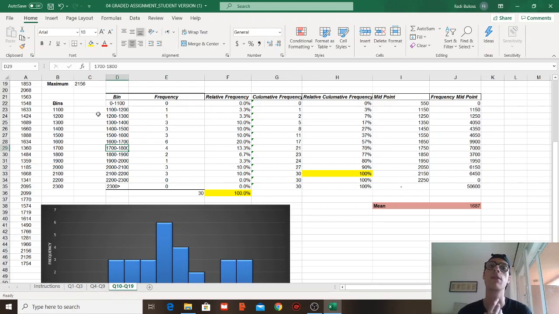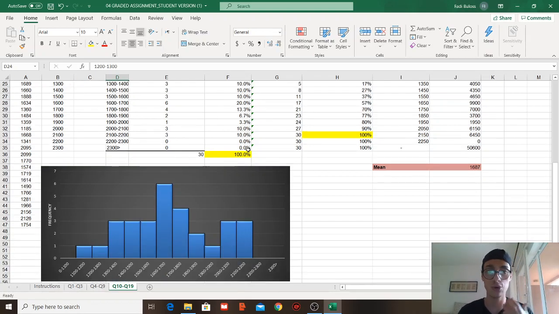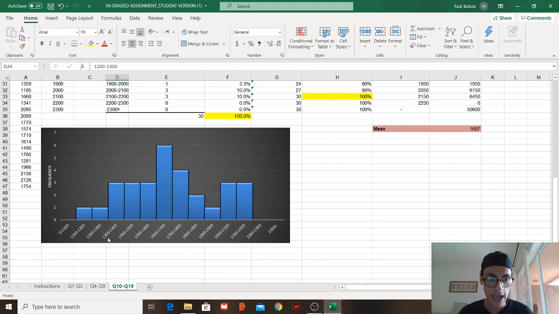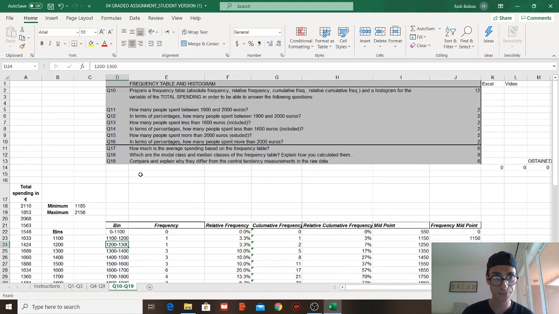We have two types of data: non-grouped or grouped. When we have non-grouped, we can obtain more information. When they are grouped, we kind of lose some information. So this kind is grouped because we don't have the actual amounts in between 1200 and 1300, but we are including all the amounts in between in one group. So that's grouped information, or grouped data. As you can see, I have changed it, so it's arranged. This shows from 1300 to 1400 and so on.